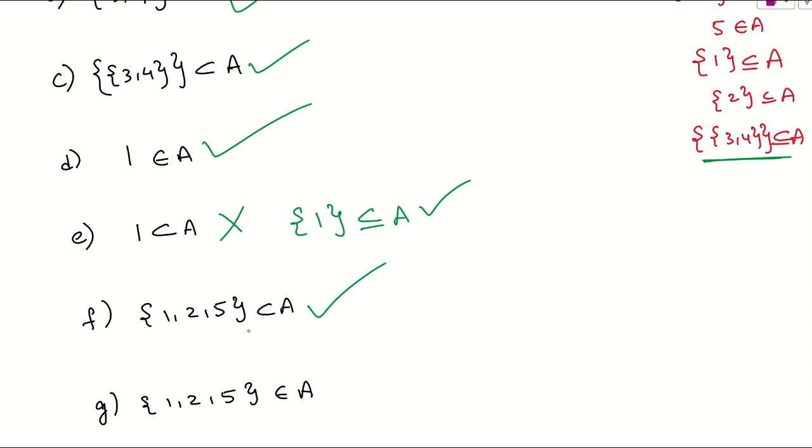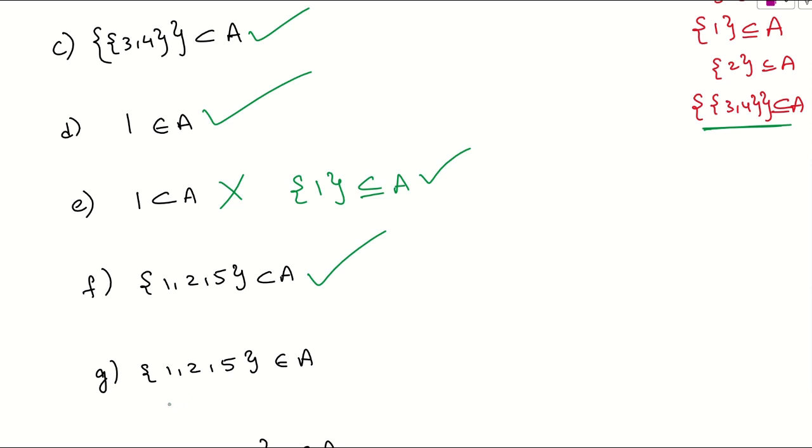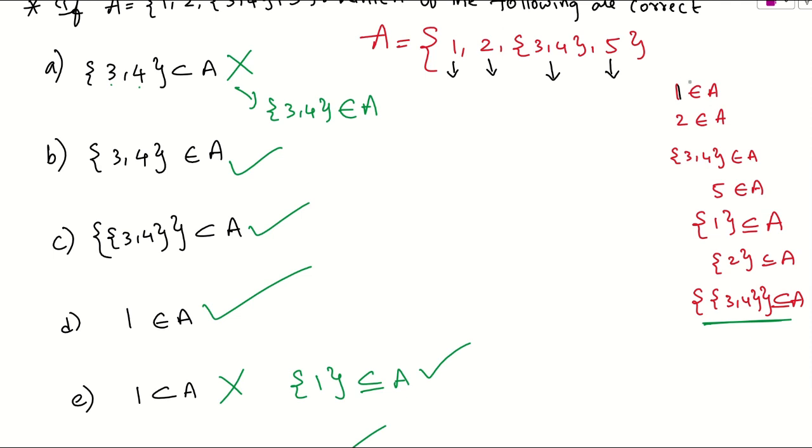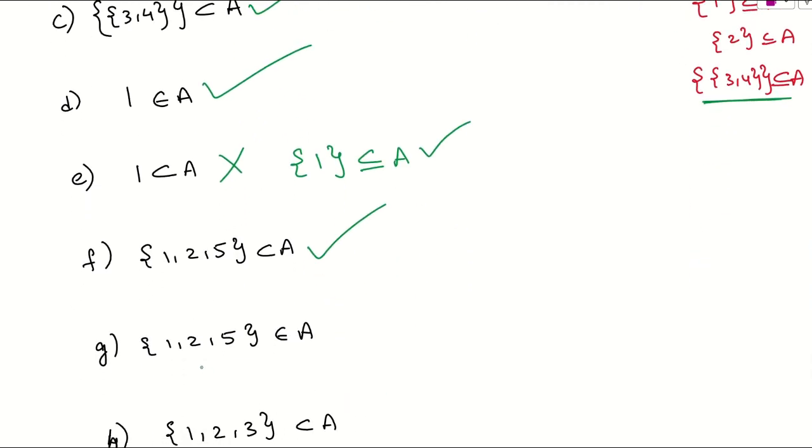Is it okay? So now let us move on to the next case, which is G here. What is given? 1, 2, 5 is an element of A? No. Element will be what? Element means either I can take 1 or I can take 2. Are you getting my point here? So from this, I can say this is not correct. The answer will be 1, 2, 5.